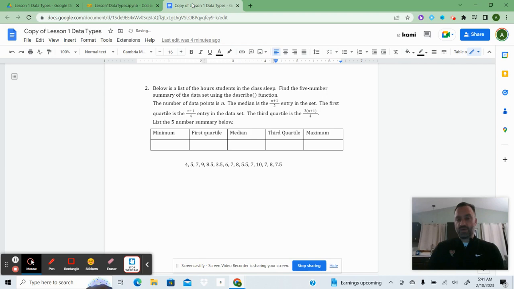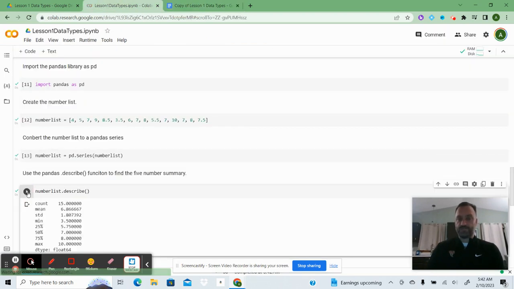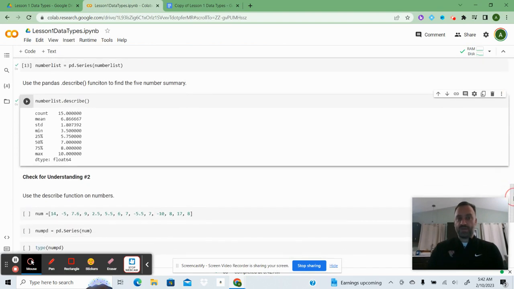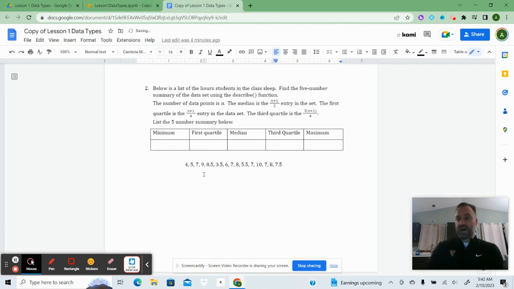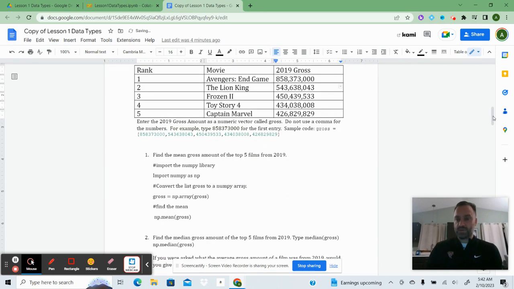And then what I can do is find all those descriptive statistics using the describe function. So again, remember the 5-number summary isn't the count, the mean, or the standard deviation. It's these 5 numbers: the minimum; the 25%, which is the first quartile; the median, the 50th percentile; Q3, the 75th percentile; and the max is right here. So you can use that to quickly find this information. You can also do those by hand. You're going to find that the calculations are a little bit different if you did them by hand. There are different rules for calculating those that these use.